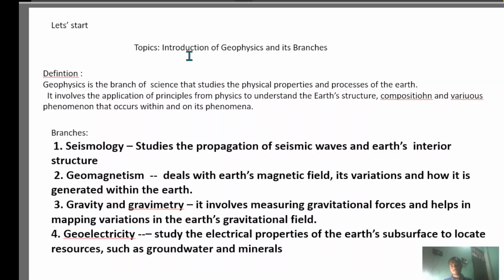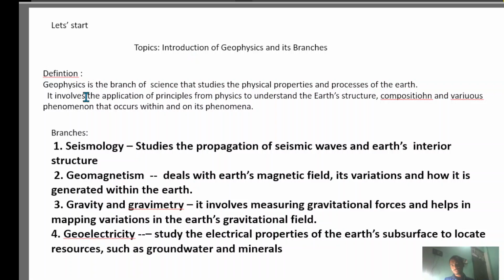In this chapter, you will see which type of question comes: which branch is related to geophysics, second, the relation with the methods, which methods are involved in geophysics, and third, which method relates to which topic or study. So three types of questions are generally made from this topic.